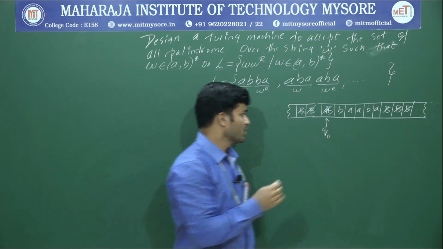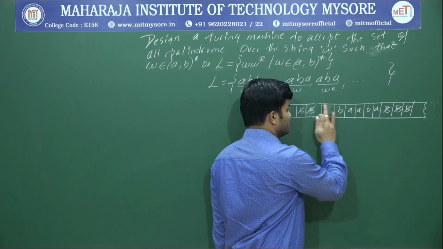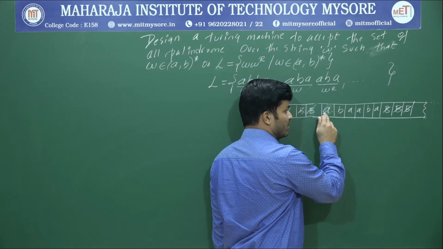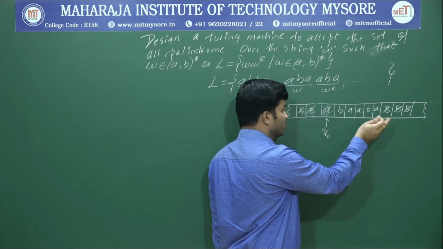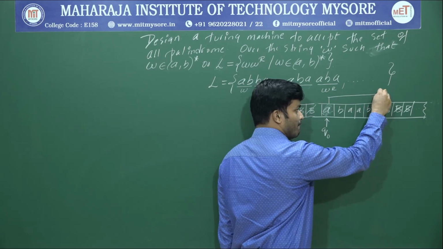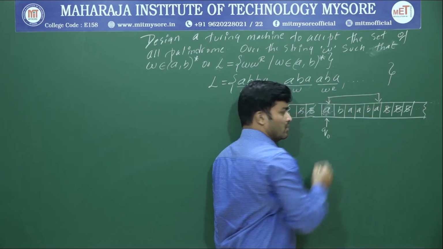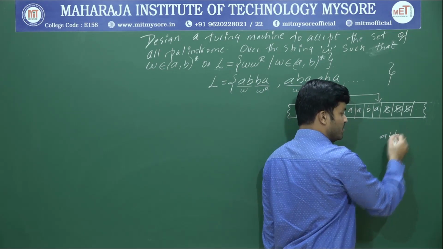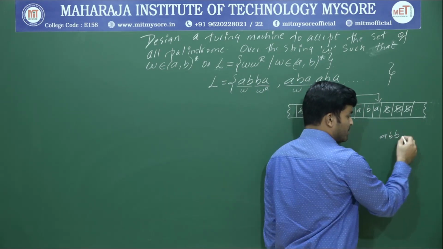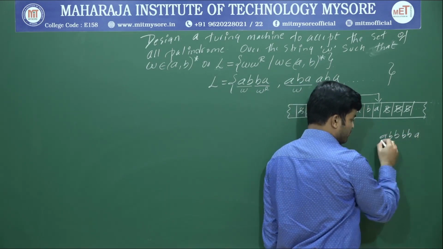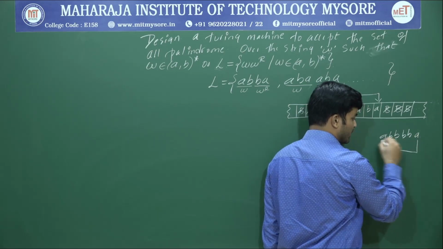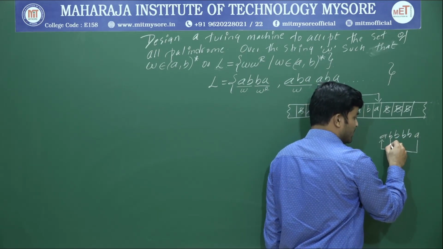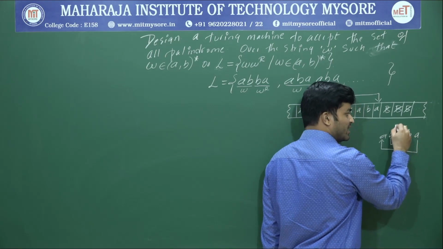Why? Because if you observe, the first symbol is A. If it is a palindrome, again the last symbol must be A. You can take any example. ABB and BBA is a palindrome. The first symbol is A, and the last one is also A. The second one is B, the last but one is also B, and that will continue.